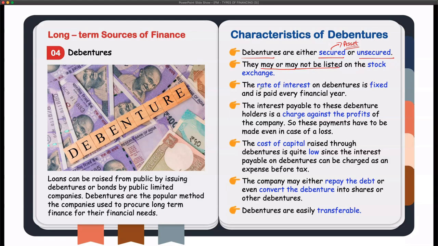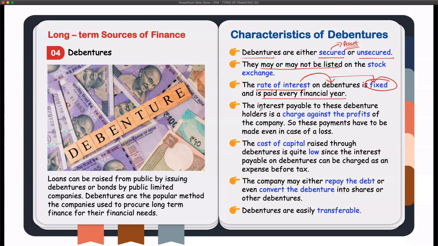When a debenture is issued, the rate of interest is fixed and paid every financial year. It may be quarterly, half-yearly or annual, depending upon the terms, but the rate will be fixed, resulting in a fixed cost for the issuer and fixed income for the holders.